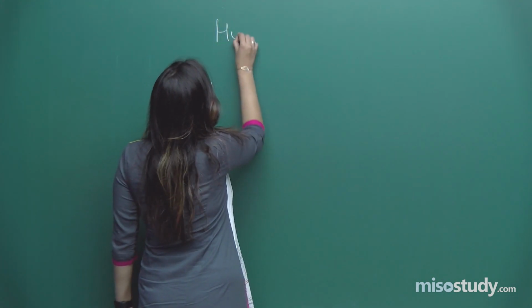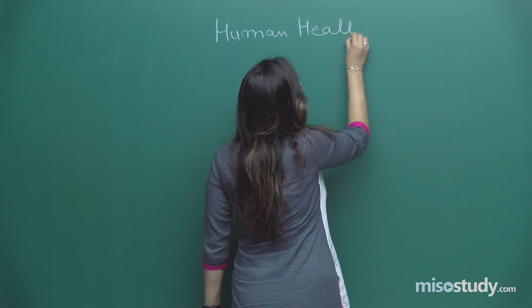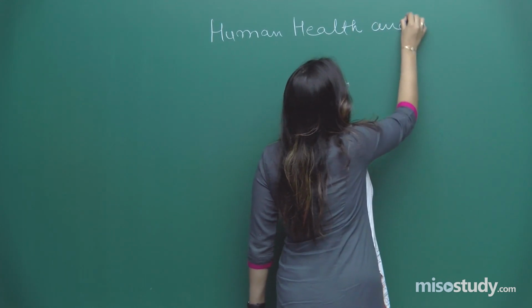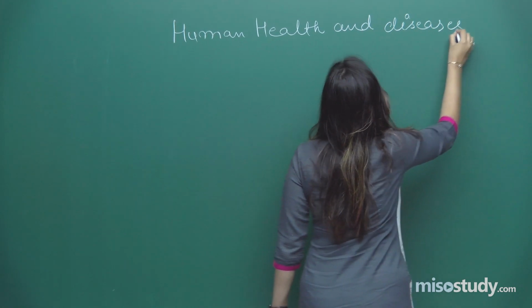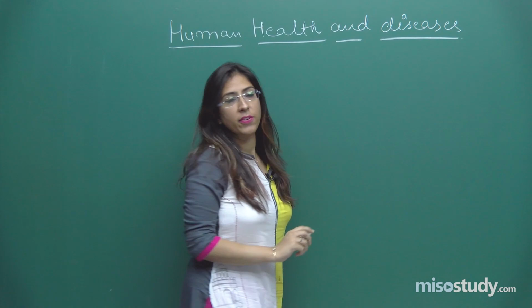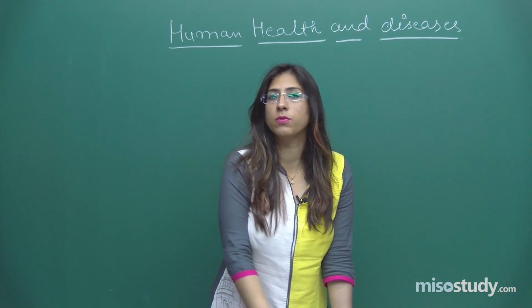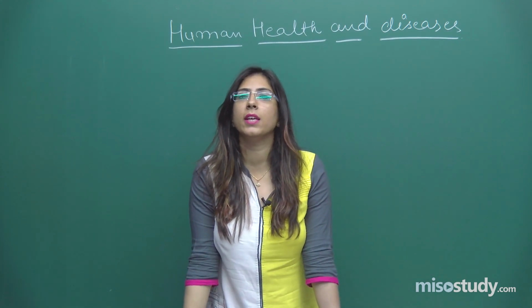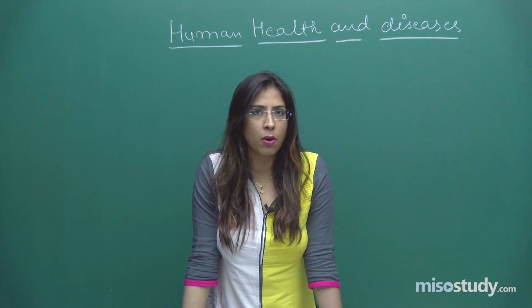Hello students, we were on the chapter Human Health and Diseases. Right students? In the previous lecture, we have already talked about the various kinds of immunity, different immune system, and even we have talked about the innate and acquired immune system. Hope you have completed all that topics.